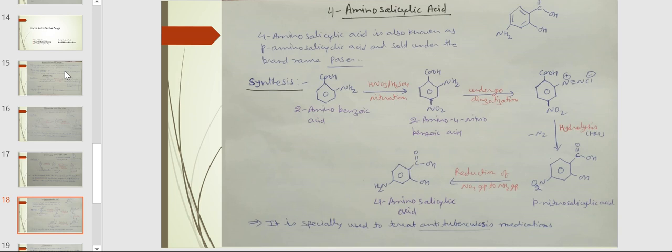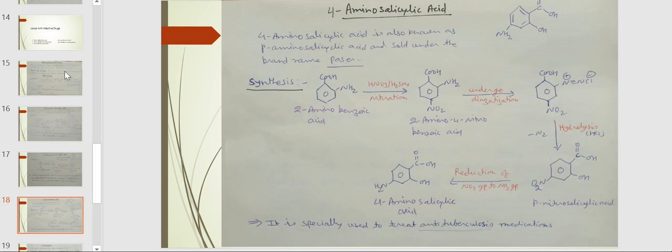4-aminosalicylic acid. 4-aminosalicylic acid is also known as para-aminosalicylic acid and sold under the brand name Tasser. It is synthesized by the nitration of 2-aminobenzoic acid to form 2-amino-4-nitrobenzoic acid. 2-amino-4-nitrobenzoic acid undergoes diazotization to form a diazonium chloride compound.